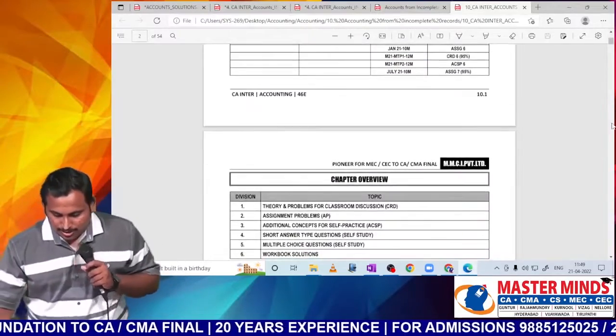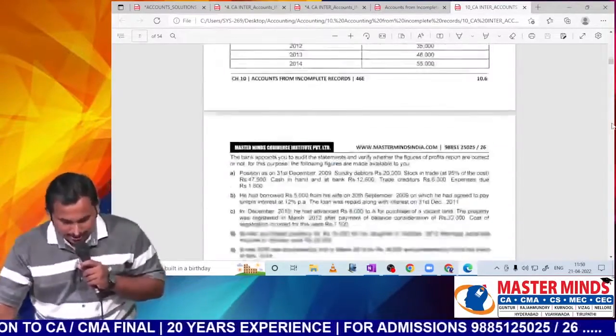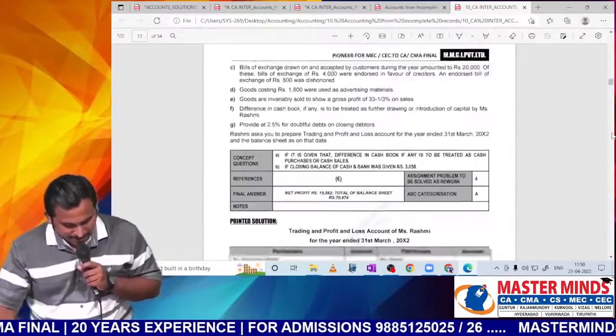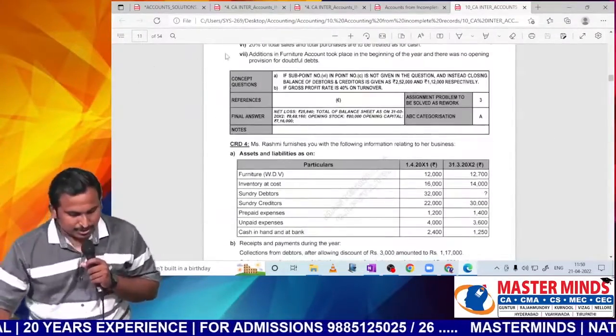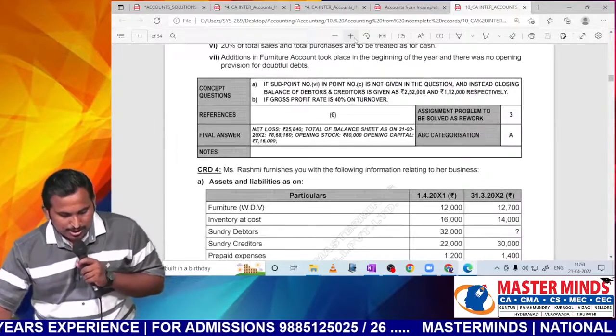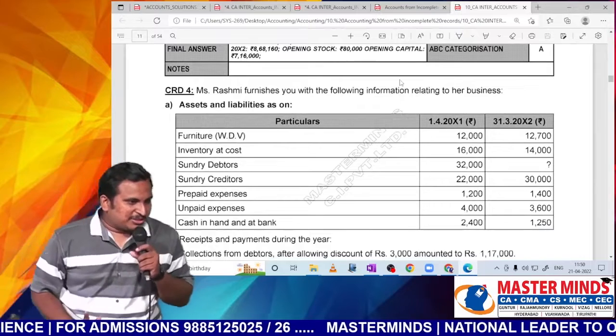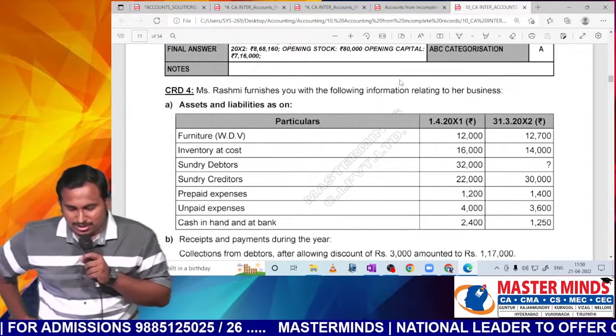Now, straight away we will take our favorite question, which is important from examination. Question number 4. A similar question is asked a number of times in RTPs and MTPs, sir. So very important.